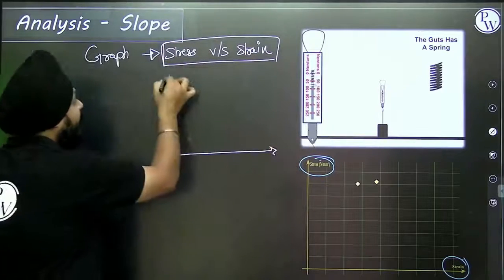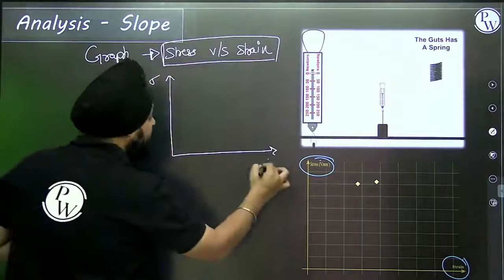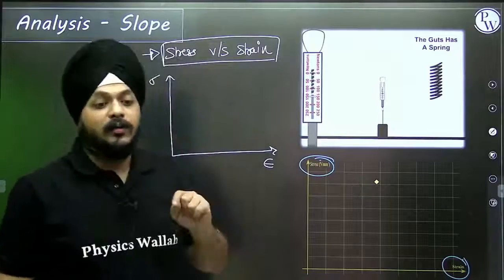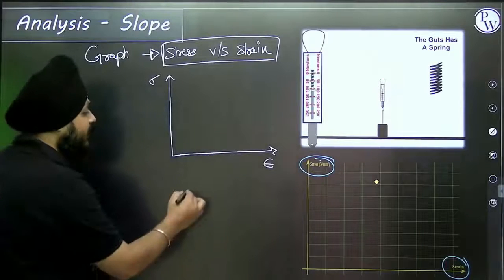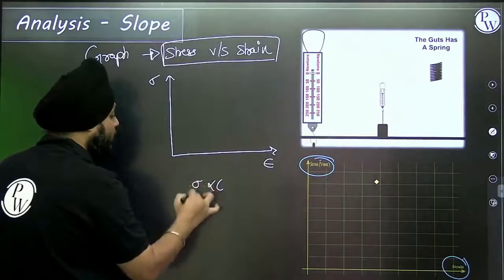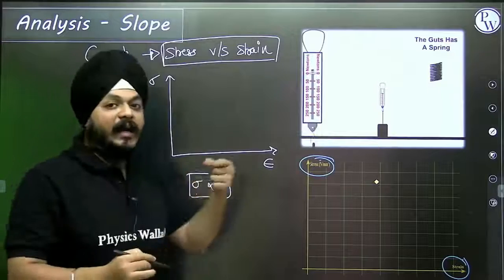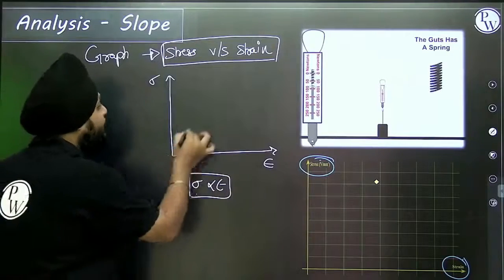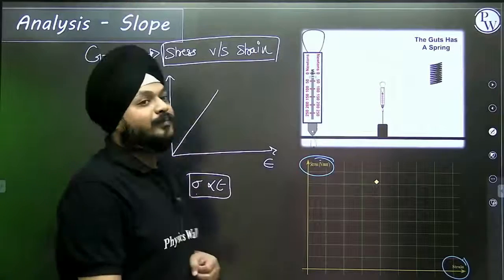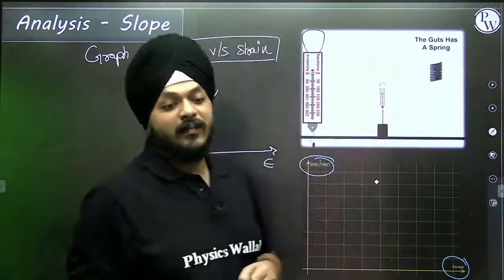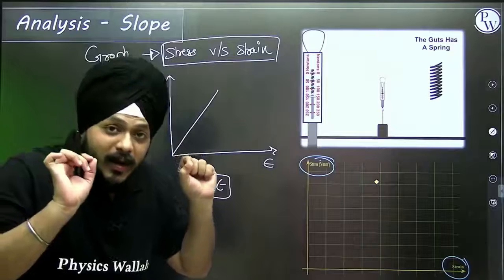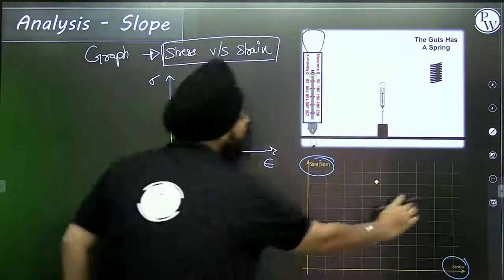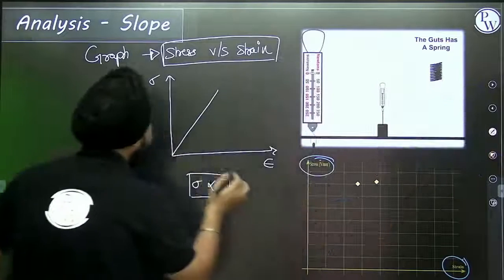Suppose we are conducting an experiment, this is the value of the stress and this is the value of strain. For Hooke's law, as the stress is directly proportional to strain, when we conduct an experiment and get the relevant observations, this graph should be a straight line. Within the limits of proportionality, this graph should compulsorily be a straight line.